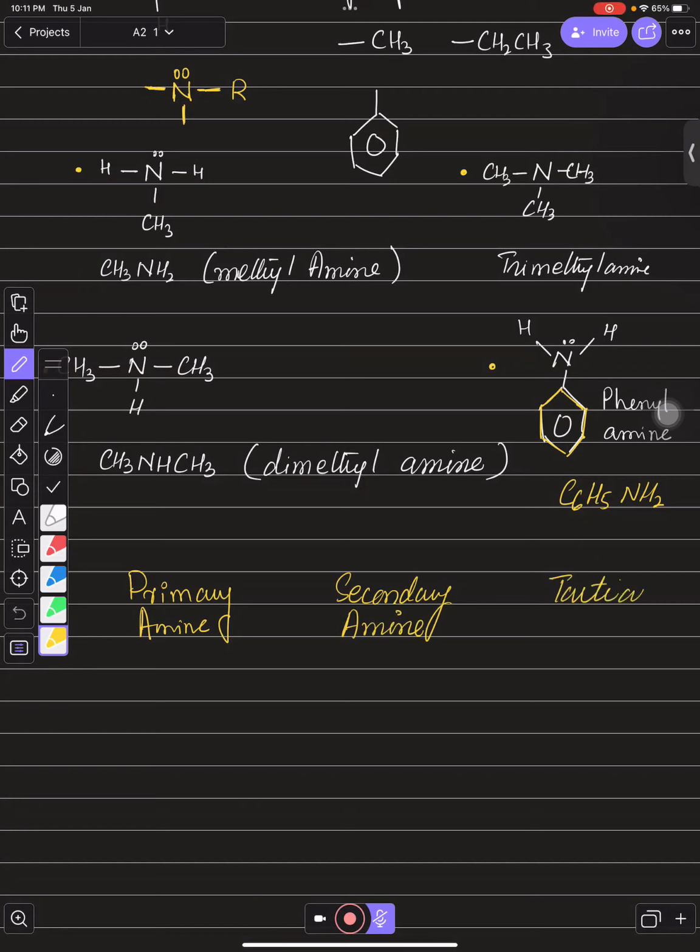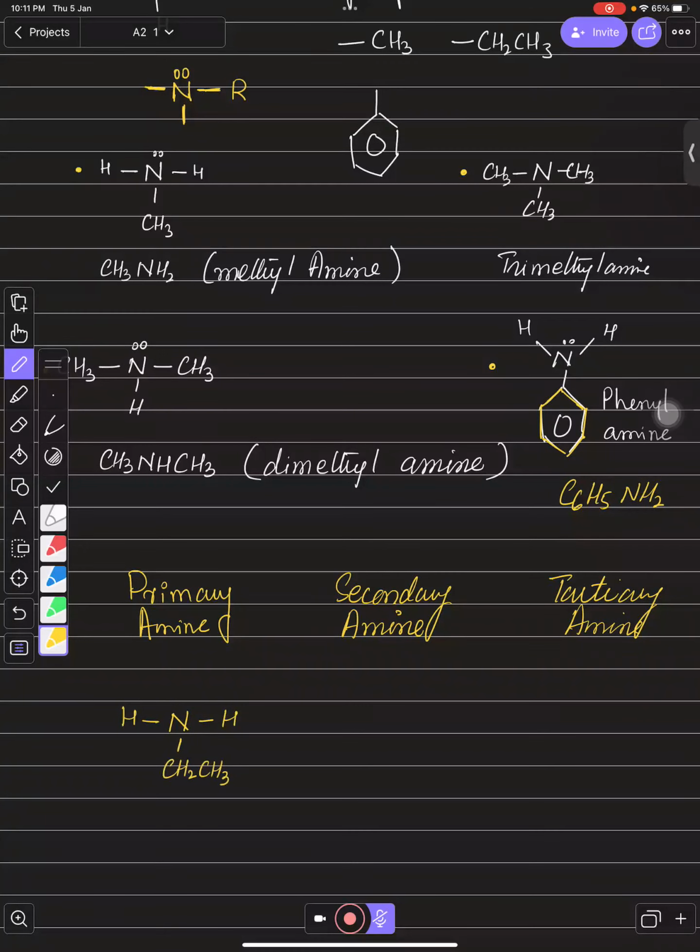So if you remember over there, whenever you talk about primary, there should be 2 hydrogens. So for suppose you have a nitrogen, and on this nitrogen we have at least 2 hydrogens. Whenever you have 2 hydrogens and 1 alkyl chain, this will be known as primary, right?